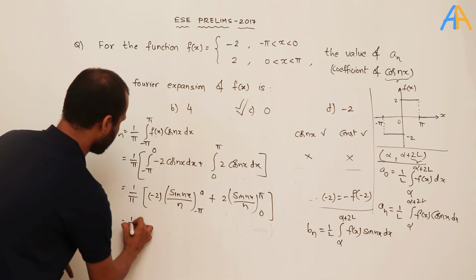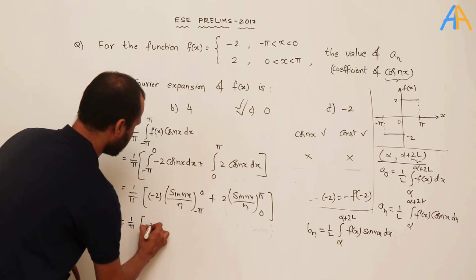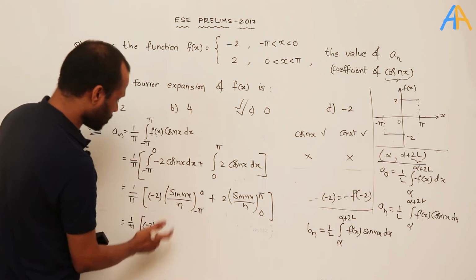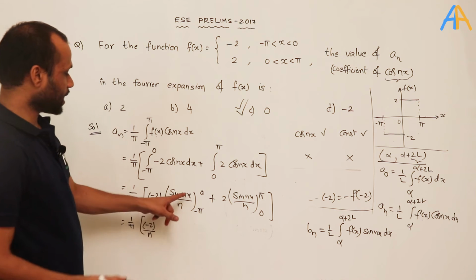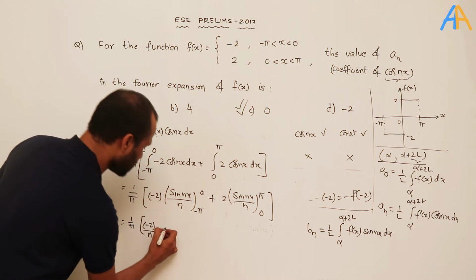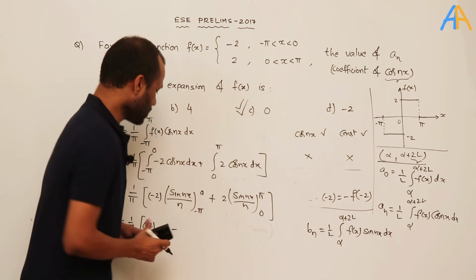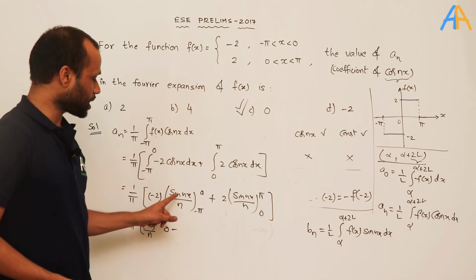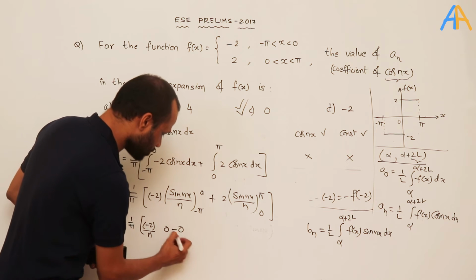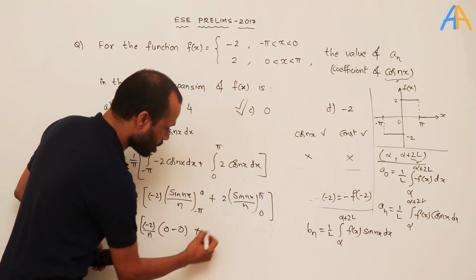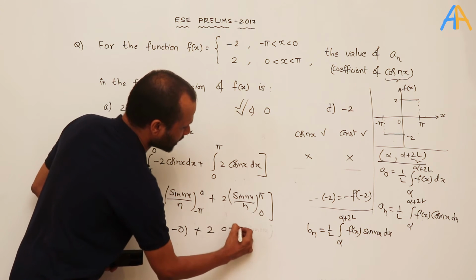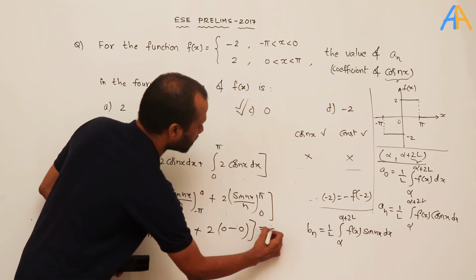Now 1 by pi into minus 2 into, the n also I can take out common, sin nx. If you substitute 0 it becomes sin 0, which is 0, minus sin of minus n pi, and sin n pi is also 0, so this turns out to be 0. Plus 2 into, again the same case, sin n pi is 0, minus sin 0 which is 0, so the whole value becomes 0.